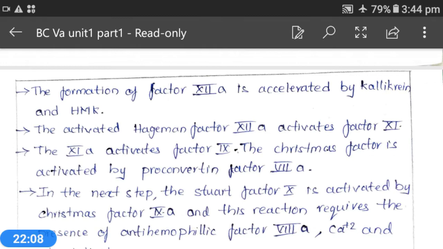This also requires the help of 8A. That's why factor 8 is activated to form factor 8A. And along with 9A and 8A, factor 10 is activated to form factor 10A.